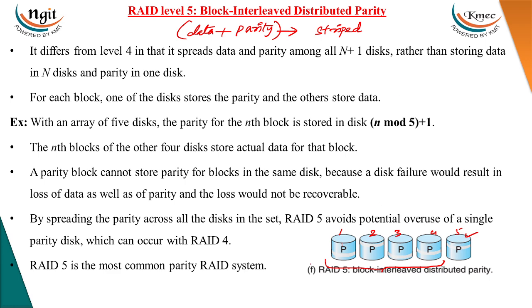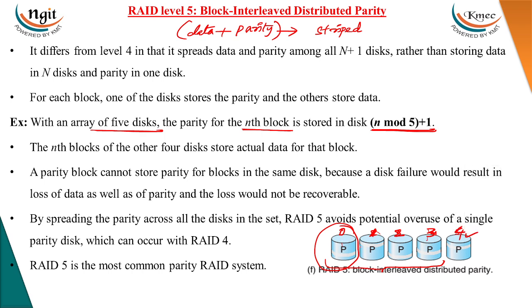Let us take an array of 5 disks: 1, 2, 3, 4, 5. The parity of the nth block is stored on disk (n + 1) modulo 5. Let us take 0, 1, 2, because computers calculate from 0, so the value starts from 0. Disk 0 parity is stored on disk 1. Disk 1 parities will be stored on disk 2. Disk 2 parities will be stored on disk 3. Disk 3 parity will be stored on disk 4.